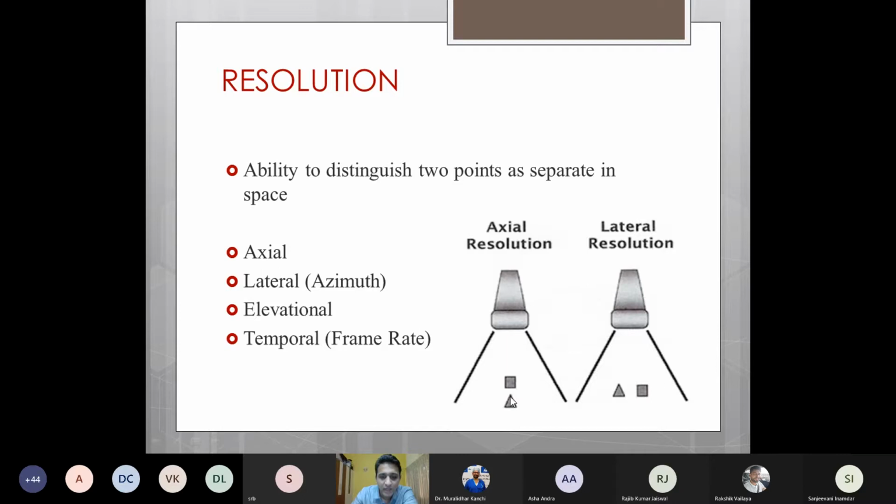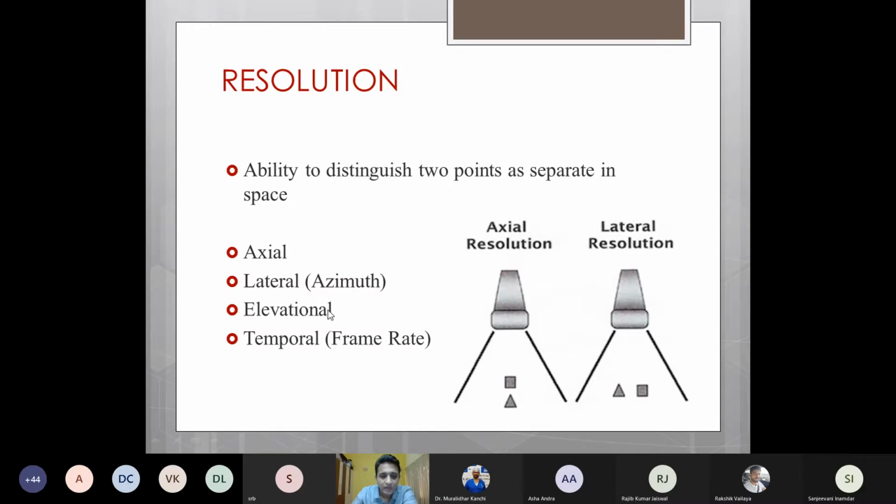When the two structures lie along the path of the ultrasound beam, this is known as axial resolution. Axial resolution depends on the wavelength and frequency of the ultrasound beam. So to improve axial resolution, we should ideally increase the frequency. But increasing the frequency comes as a trade-off because higher frequencies have less penetration. So there is a limit to which we can increase the axial resolution.